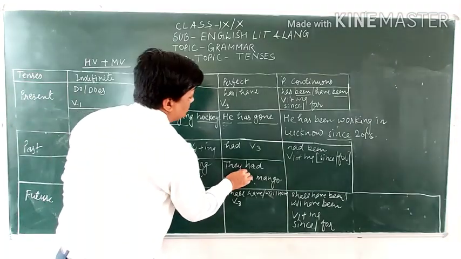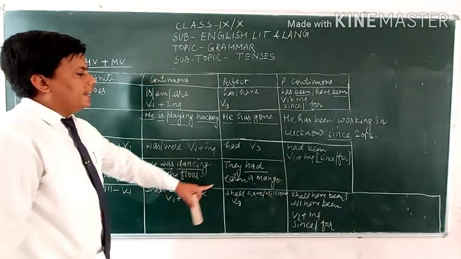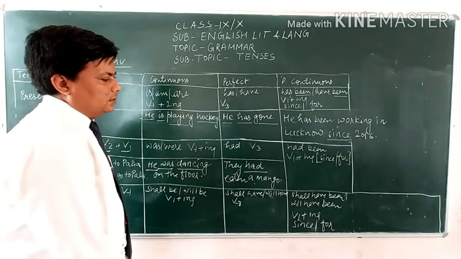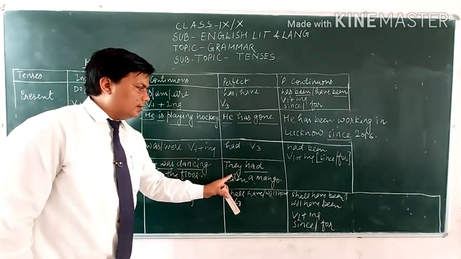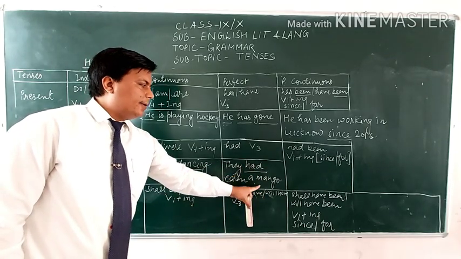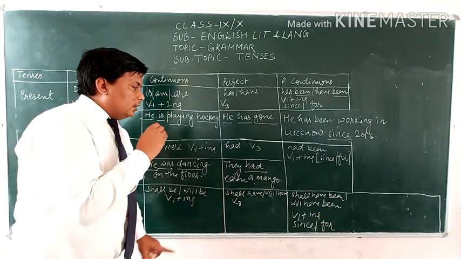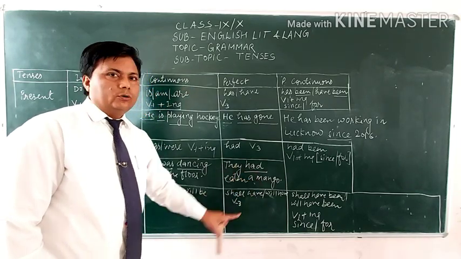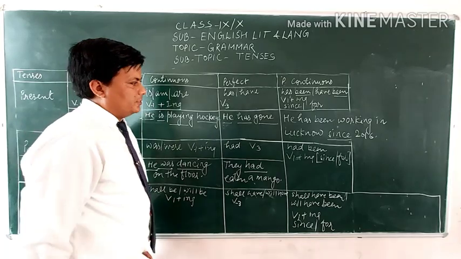They had eaten a mango. So you can use here had, and had indicates the past perfect tense. You can make it into negative and interrogative also by using not. He had not eaten a mango. They had not eaten a mango. Had they eaten a mango? It will be an interrogative sentence.